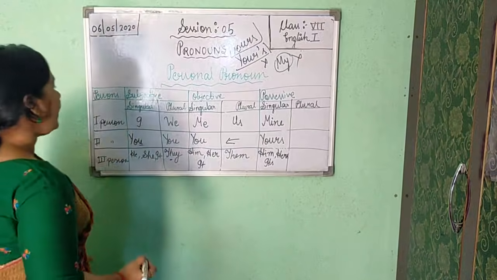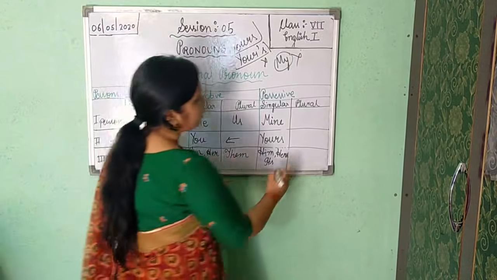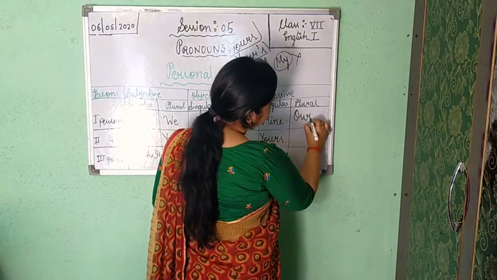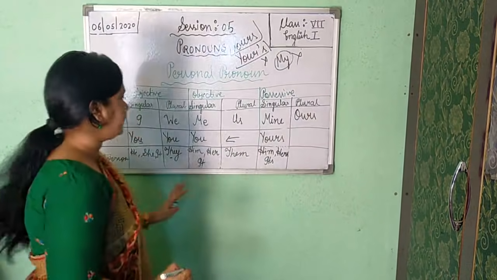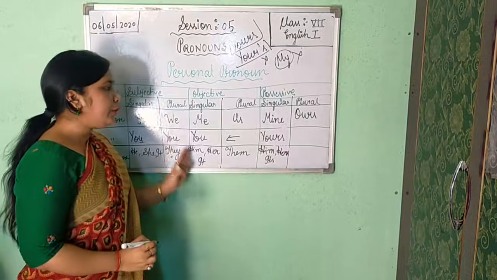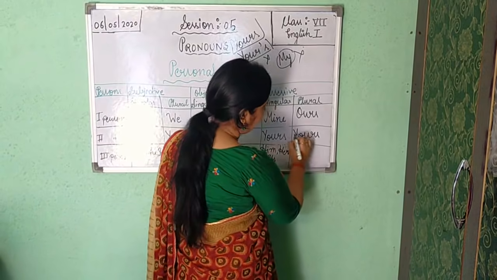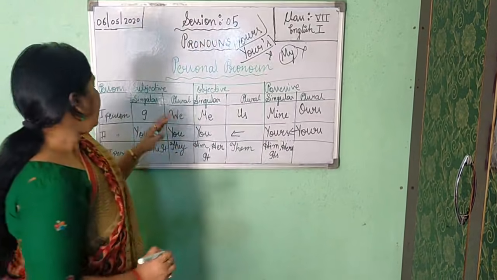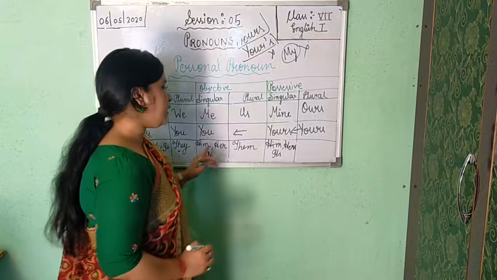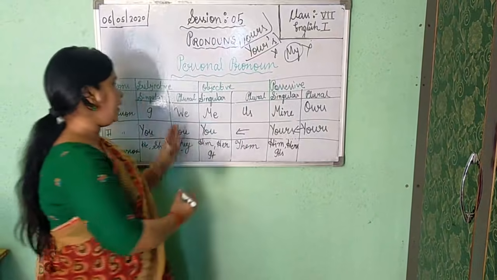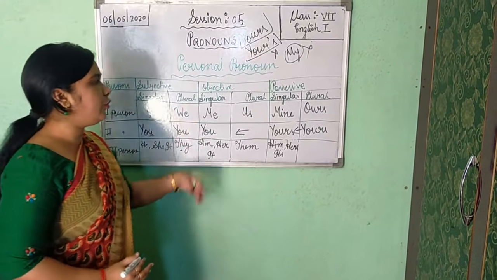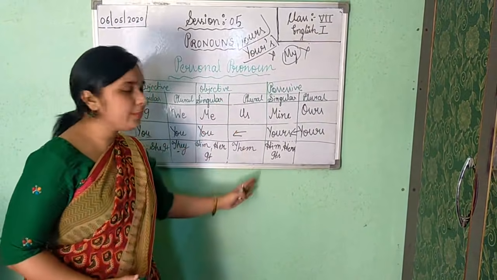Understood, class? Now, we changes into ours, O-U-R-S. Second, you will remain the same. It will be only y-o-u-r-s, like this only. And they, when it is in subjective case, goes into objective and becomes them.